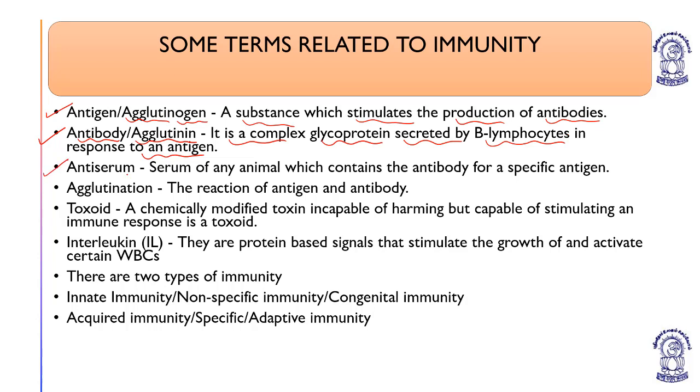Now, antiserum. Serum of any animal which contains the antibody for a specific antigen. For example, post corona, which is the pandemic now, if persons develop antibodies against this infection causing agent, we can extract these antibodies from the part of the blood which is known as what? Serum.